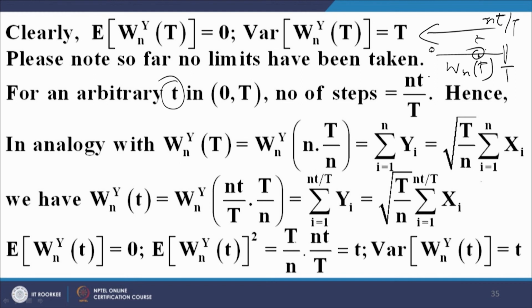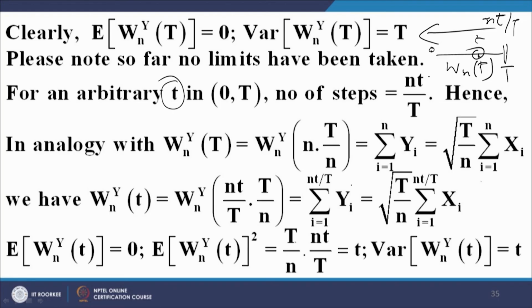Now, if that is the case, what happens? Then it would be the number of y variables that we need for modeling, or the number of steps that we have up to the small point small t, is equal to n t upon capital T. In other words, the number of variables y1, y2, y3 up to a certain y that we need for modeling is equal to the number of jumps.